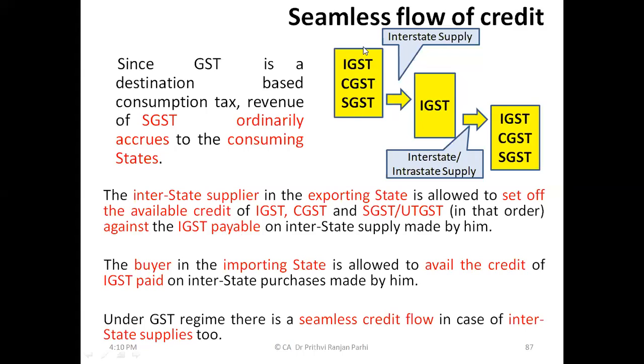Let us say there is a local purchaser. He's having CGST, SGST credit, but he's making interstate supply. The CGST, SGST credit can be used for settling IGST liability.